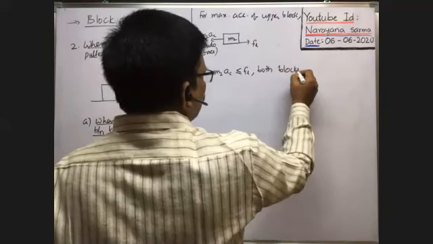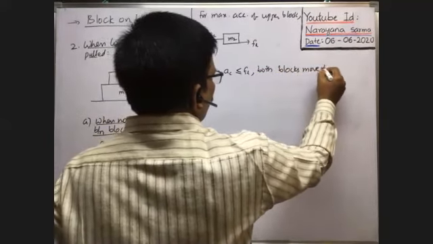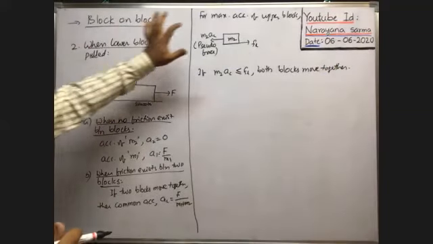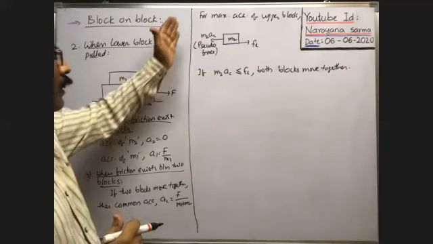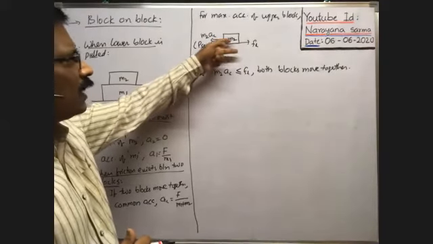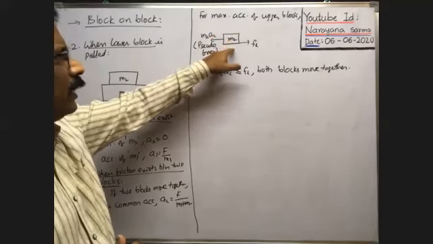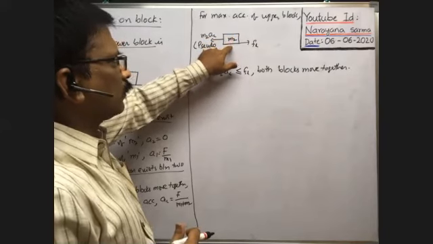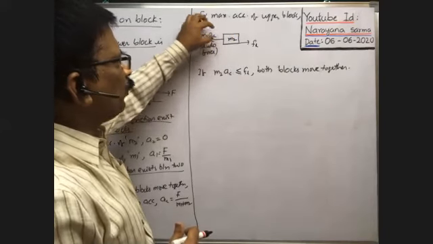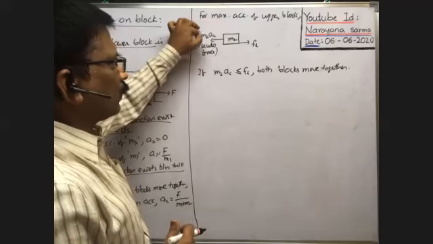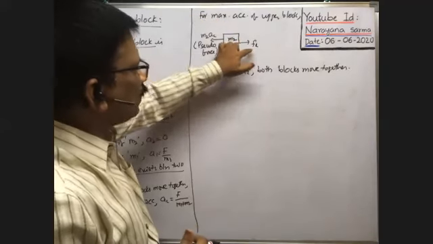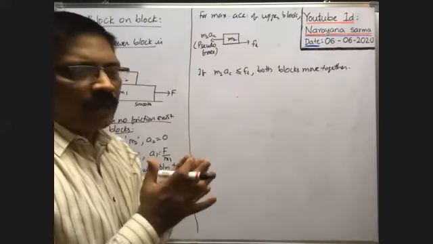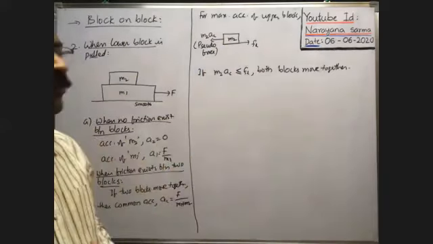If the pseudo force acting on the upper block is less than or equal to the limiting friction, then definitely the frictional force between these two is equal to static friction. Because whenever the pseudo force tries to pull the block in the backward direction, if it is less than FL, no doubt the block cannot move because static friction exists. For the static friction, the block cannot move over the other.